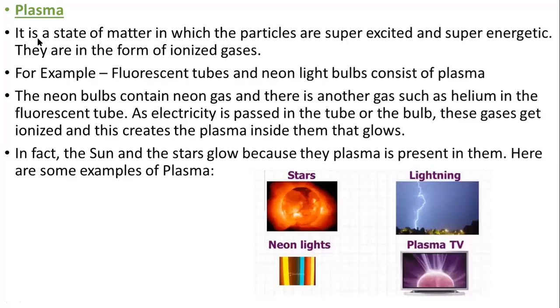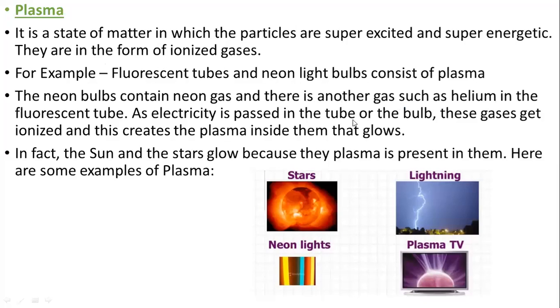Now plasma, it is a state of matter in which the particles are super excited and super energetic, and they are in the form of ionized gases. For example, fluorescent tubes and neon light bulbs consist of plasma. The neon bulbs contain neon gas, and there is another gas which is helium present in fluorescent tubes, the tube lights which are present at your home.